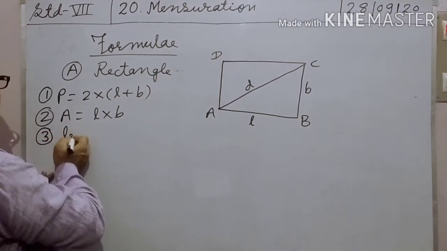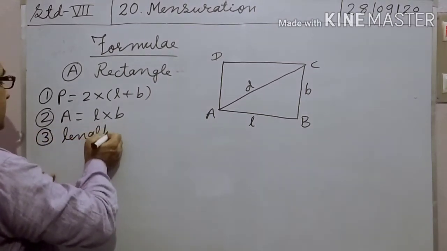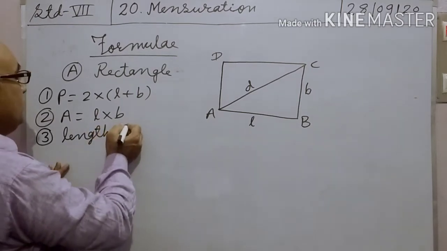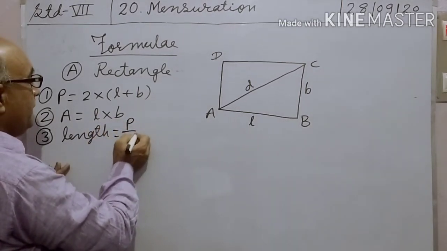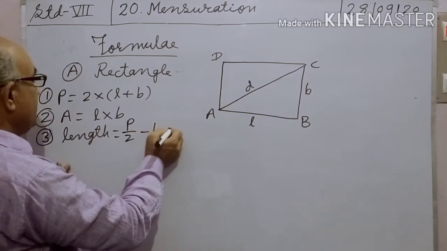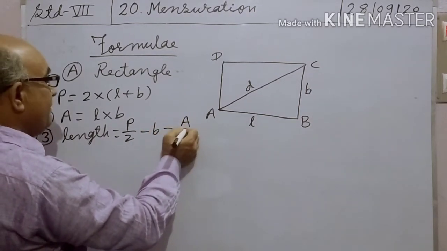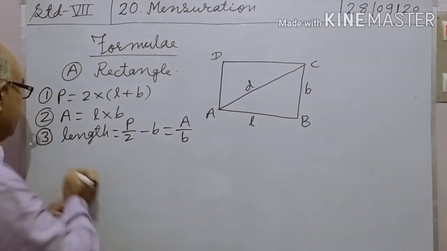Third, length equal to P by 2 minus B, equal to A by B, also area by breadth.